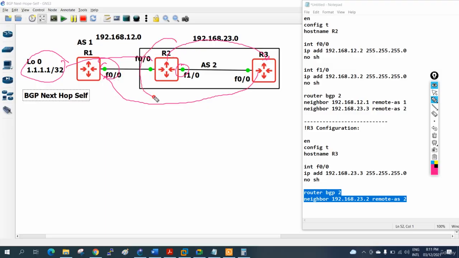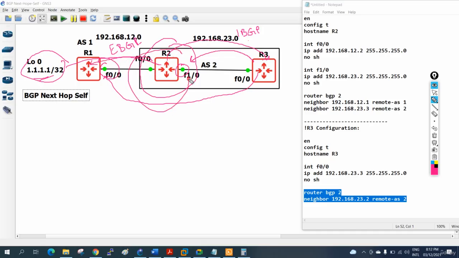So we will ask R2, whenever you get a route from eBGP and share it in iBGP, don't tell that you got it from there. Tell that you are giving that route, so when R3 or anyone in iBGP wants to go to that route, they know how to forward it.